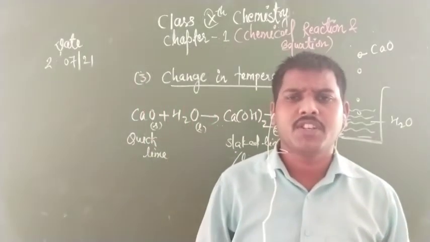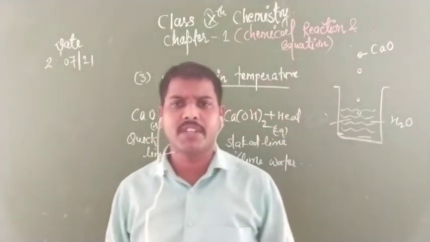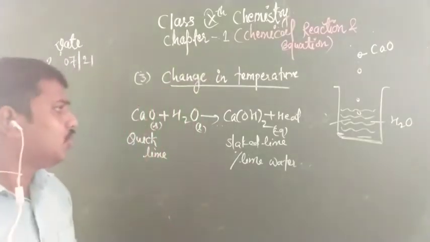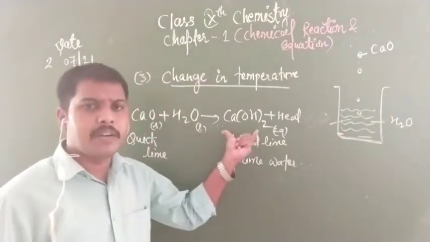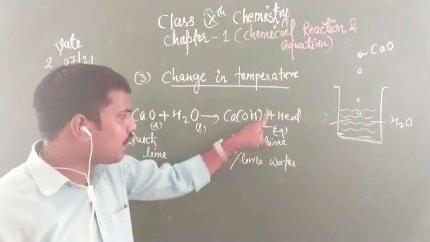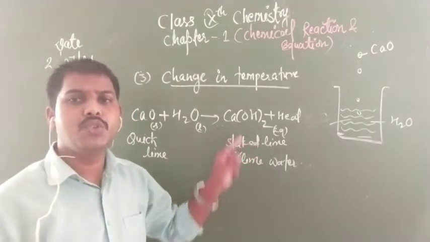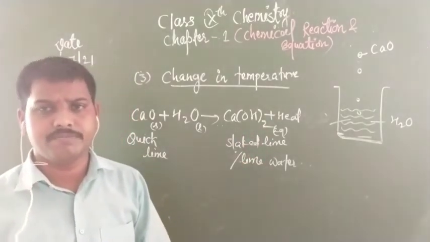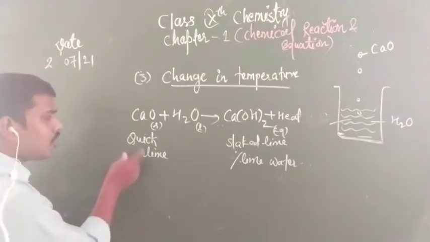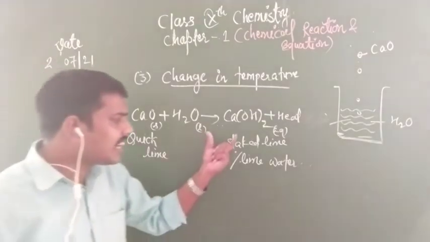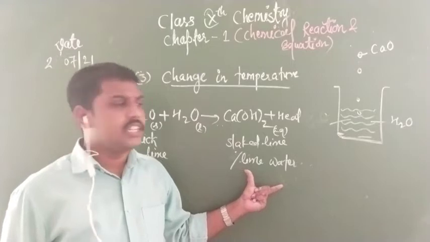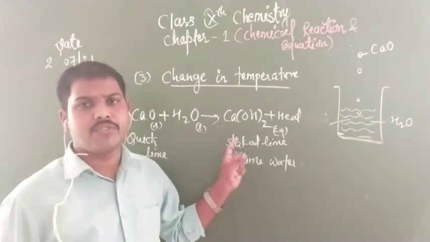This topic will come in combination reactions, so I will explain it in detail later, but right now you must know that the aqueous solution of calcium hydroxide is used for whitewashing walls. Quicklime is the common name of calcium oxide. Slaked lime or lime water is used for whitewashing walls.